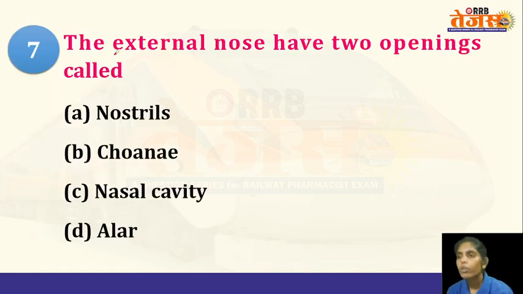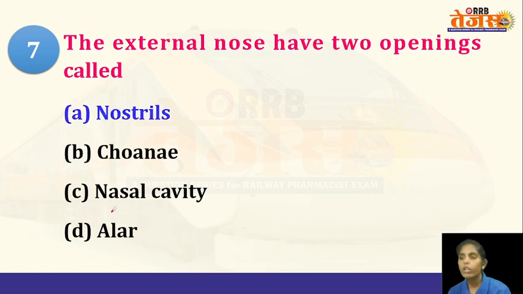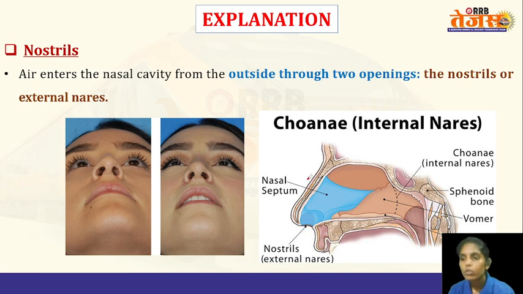And next question. The external nose has two openings called. So the external openings, if you observe, what are those called? Nostrils, concave nasal cavity, or alar. It is known as nostrils. These are the external nostrils. So here the external nostrils will be present. And on the other side of the nasal cavity, on the inside, there will be two other openings which open into the pharynx. Okay, the external openings are known as nostrils.